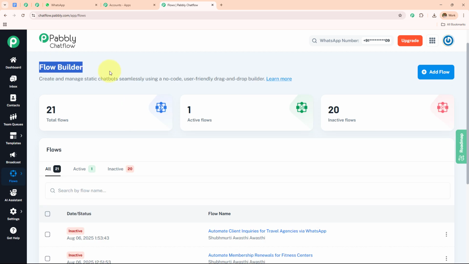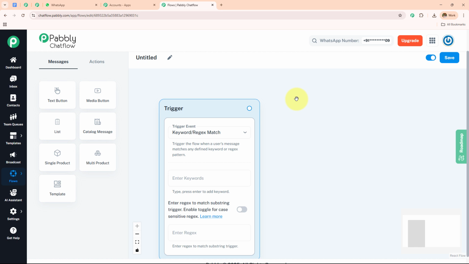And here we have landed on this flow builder. We can see the total flows, active flows and inactive flows. To create a new flow, you simply need to click on this add flow button. So let's open this. Now I have landed on this page where you can see this box. This box is going to help us trigger this WhatsApp conversation. But before we start creating this WhatsApp chatbot, let me quickly name this too. So here I have named this: automate client inquiries for travel agencies via WhatsApp. And now let's start creating this WhatsApp chatbot.